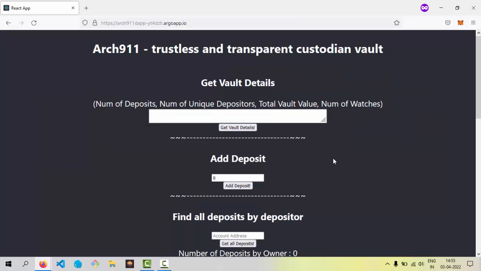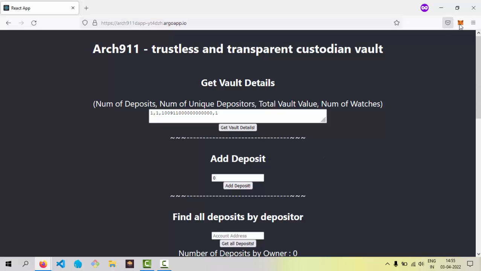Now let's go to the web UI and try to run all the features of Arch 911. Right now, if I try to find out how many deposits or how many watches have been created, there is one deposit, the number of unique depositors is one, and the amount, this is in wei, is the amount collected by the contract. And the number of watches, there is one watch which has been created.